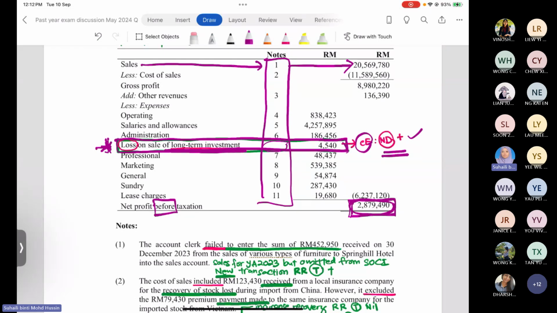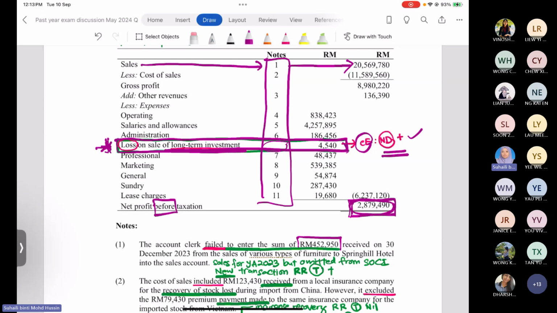Okay, so what does it mean? The company, Mimpi Kita Sdn Bhd, made a sale, but they forgot to record the amount. They sold the goods to the Spring Hill Hotel, but they forgot to record the transaction amounting to 452,950 ringgit.